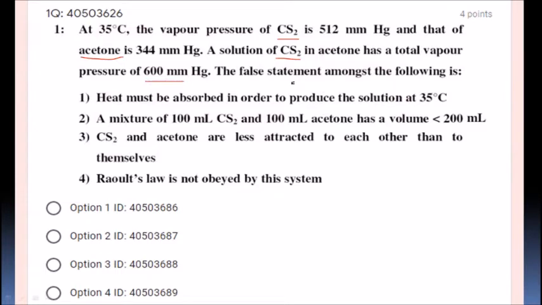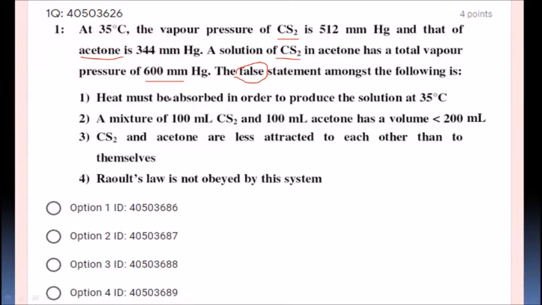The false statement among the following is... Dear students, the keyword they are asking is false statement, so care must be taken while answering this type of question. They are asking which is the false statement among these four statements. Let us see. Heat must be absorbed in order to produce the solution at 35 degrees centigrade.